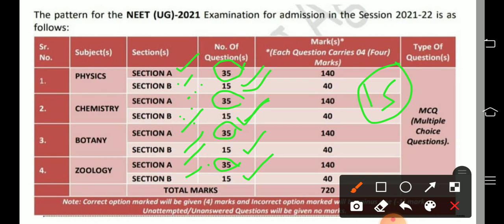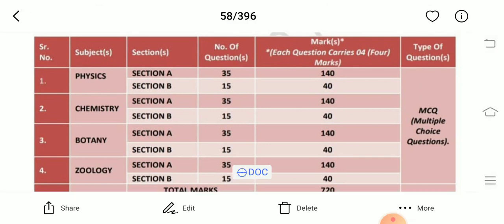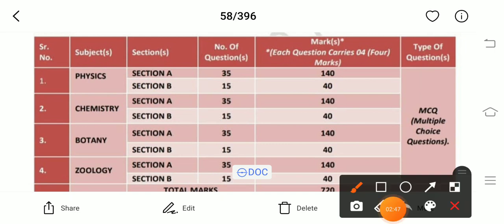Next, another thing. If you see the syllabus of NEET 2021, section A of physics, section A of chemistry, botany section A, zoology section A, all those section A questions you will get from only the reduced syllabus.